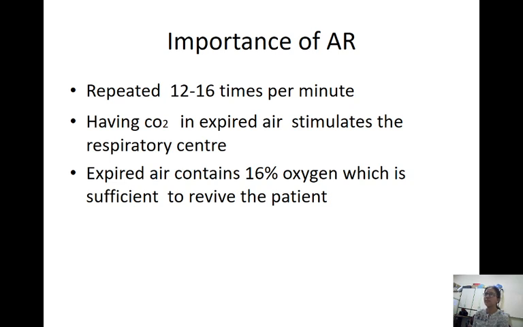We are inhaling about 21% of the oxygen from the atmosphere, but our expired air contains only 16% of the oxygen, because 5% is used for the gaseous exchange in the lungs. So the 16% of oxygen is sufficient to revive the patient. So the advantage is that the 16% of oxygen our expired air has is enough to revive the patient, and it also has carbon dioxide in it, which will stimulate the respiratory centers. So these are the advantages of this mouth-to-mouth breathing.